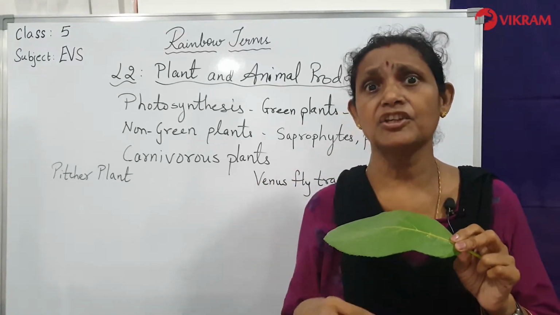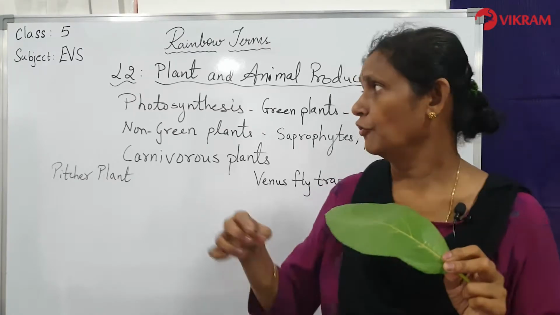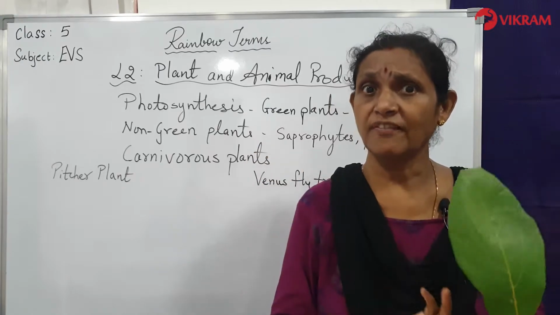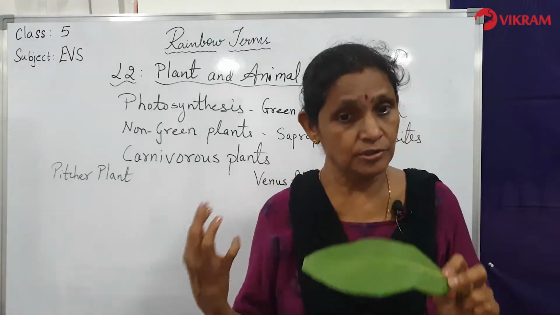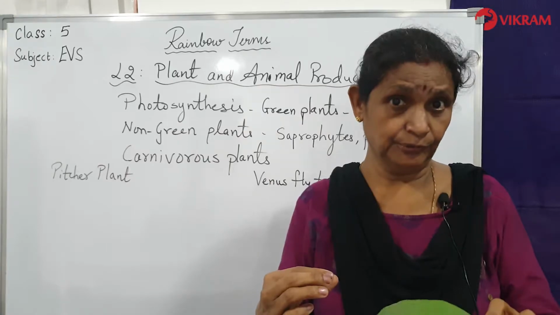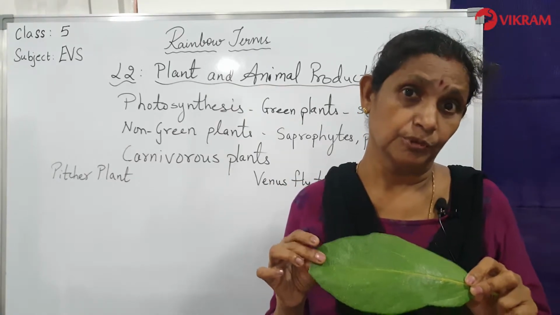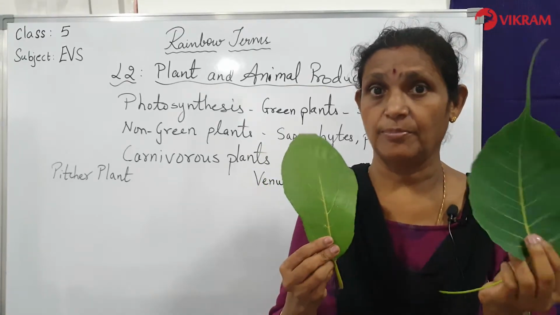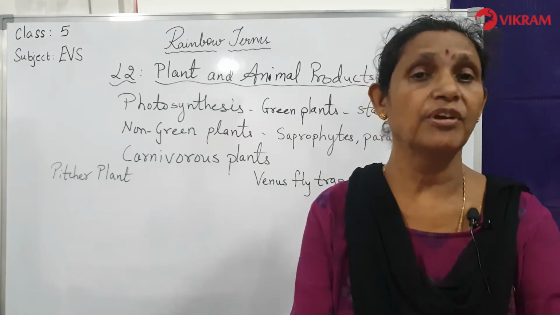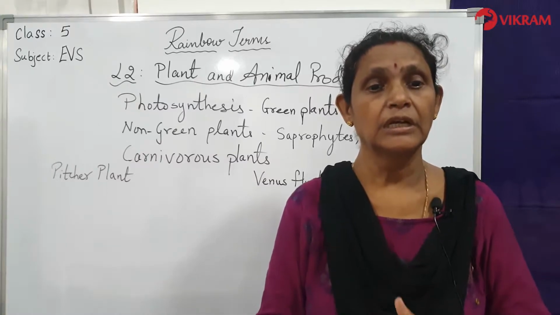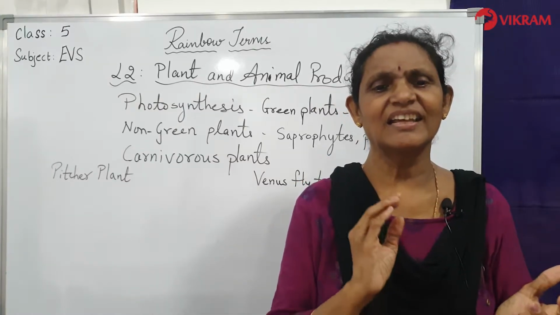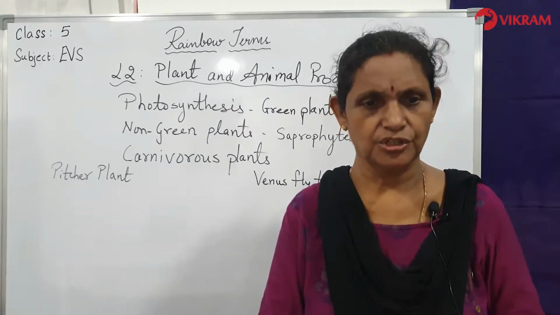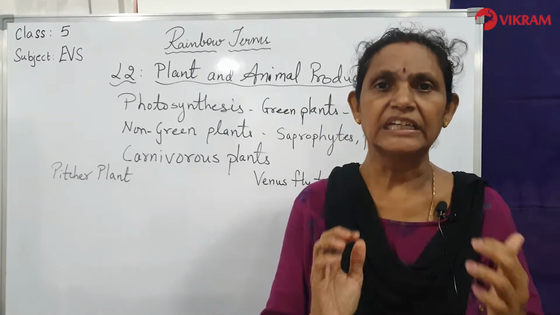Now, there are some plants which are not green. They are called non-green plants. There are some leaves which do not have chlorophyll. So, some of these plants also need food, but they cannot produce their own food. Only plants with chlorophyll, these green plants, will be able to make their food. But there are some plants that don't have chlorophyll. For example, plants like yeast, mushrooms, mold and rust do not contain green chlorophyll.